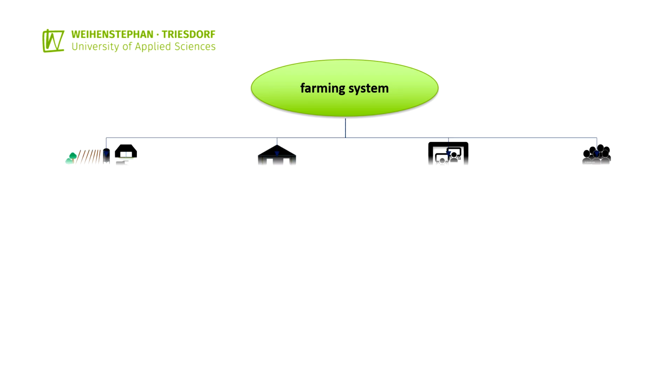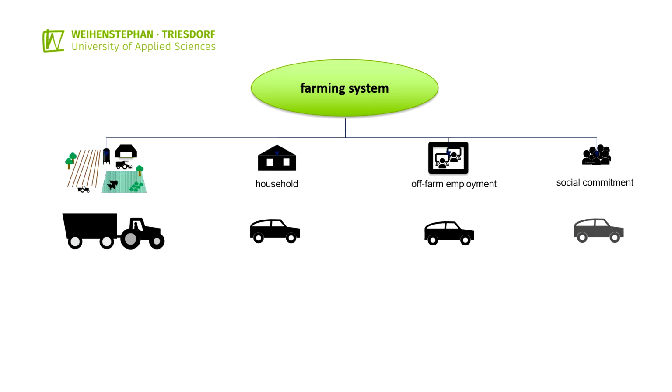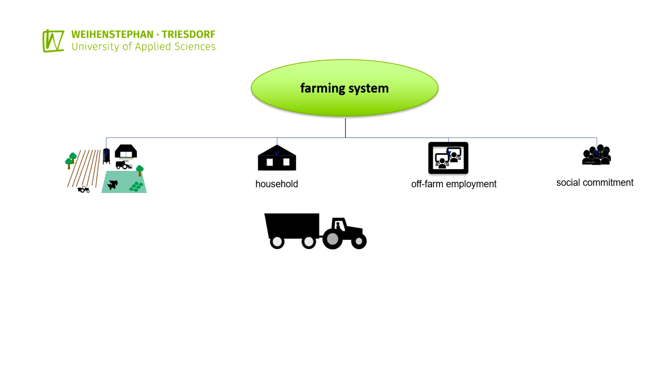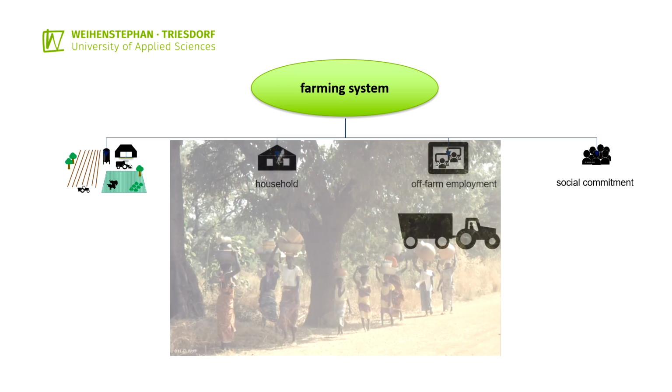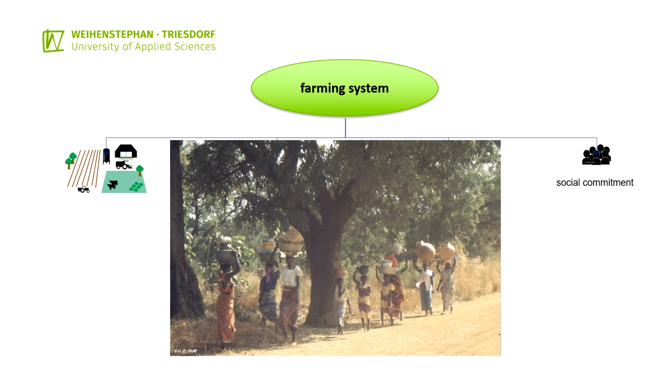Means of transport can usually be directly assigned to the components of a farming system. Nevertheless, competition between the individual components can occur. Competition for agricultural transport capacity may exist between the use on the farm and the employment for contract work as off-farm income-generating activity. Physical transport by family members continues to play a central role in many countries and therefore requires an analysis of competition for available labor capacities.